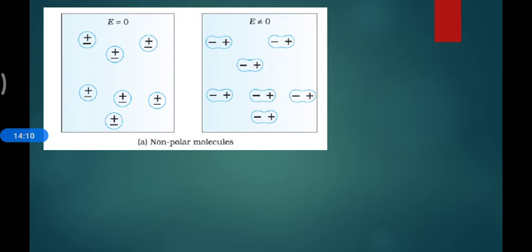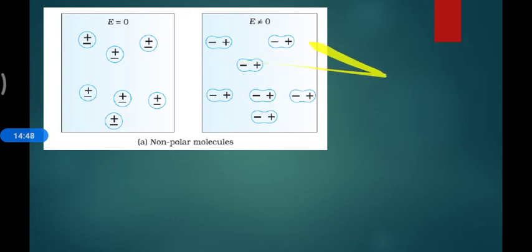So here we have non-polar molecules. Non-polar molecules, it means their initial state, if we are not applying an electric field, is zero. See, your eyes should be here. In non-polar molecules, the positive and negative charges coincide with each other. It means they don't have any separation, otherwise they would be polarized. But if we apply an electric field, meaning not zero, a finite electric field, then they separate the positive and negative charge according to the electric field direction.